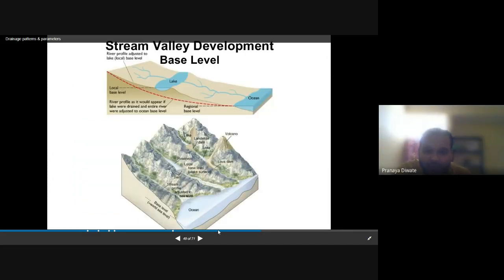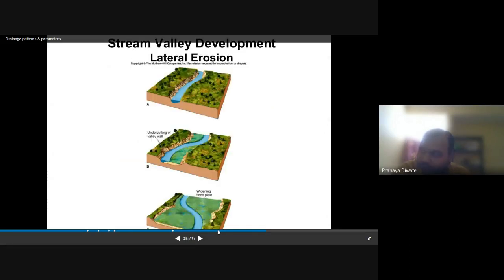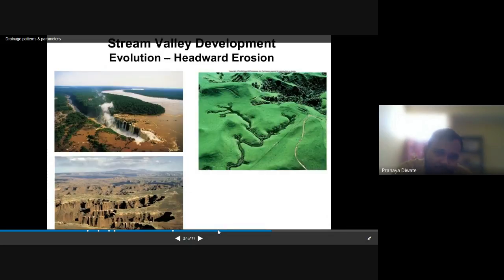Stream valley development, base level, lateral erosion. Since we always have water, lateral erosion can happen there. Then evolution, headward erosion.